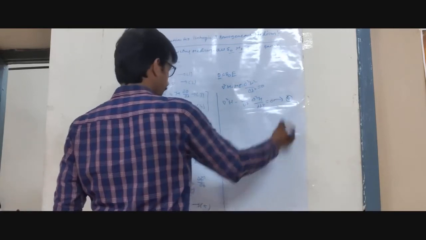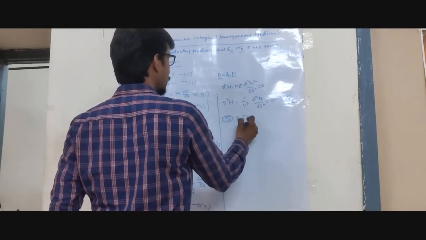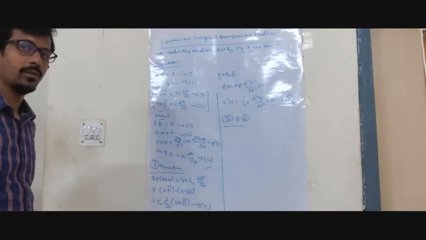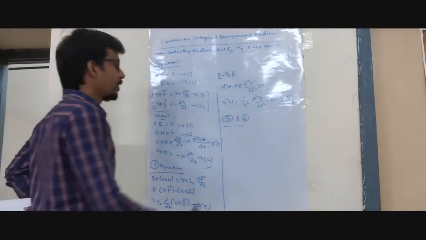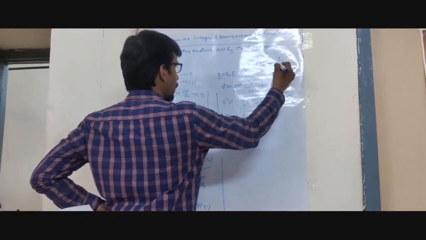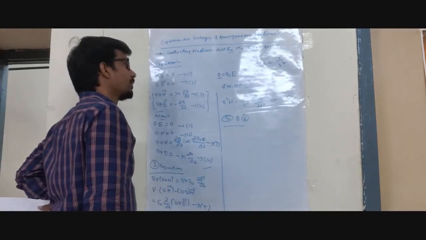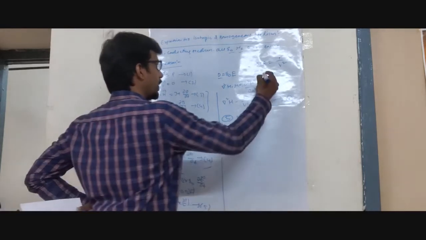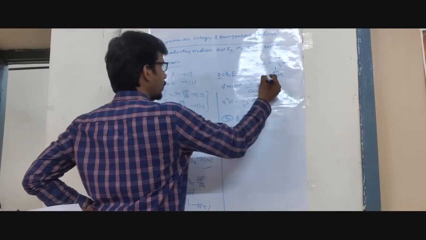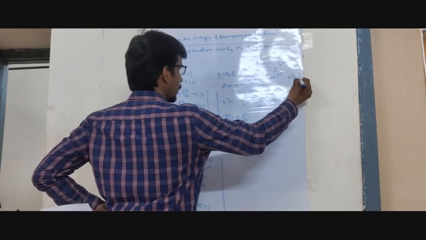This is the result, so equations 5 and 6 represent the change of both the values. And here, how did we get mu epsilon equal to 1 by v squared? Because generally v is equal to 1 by under root mu epsilon.